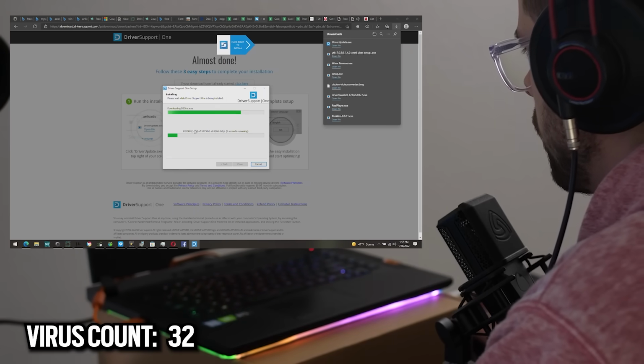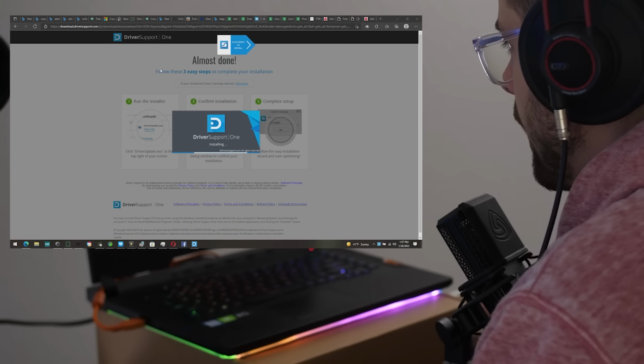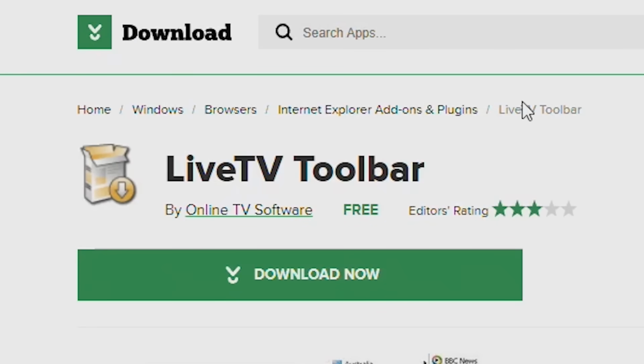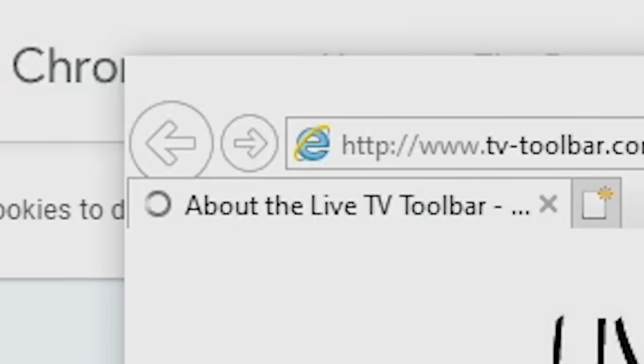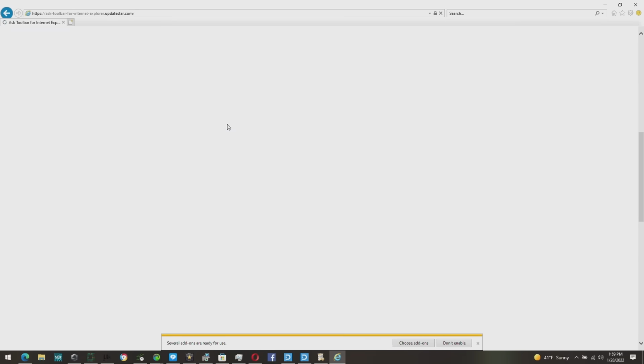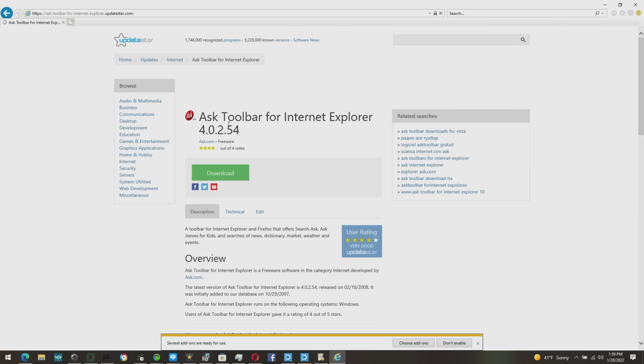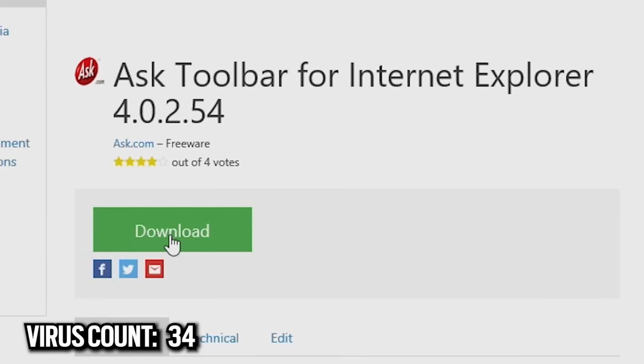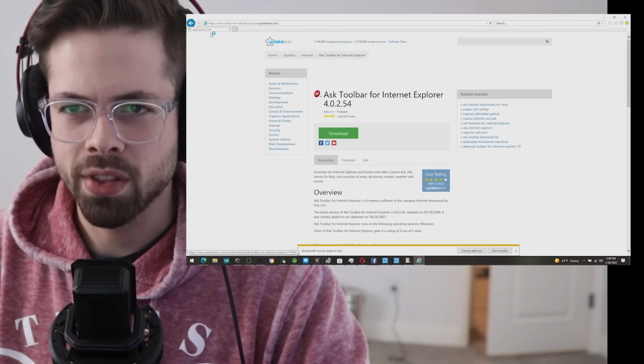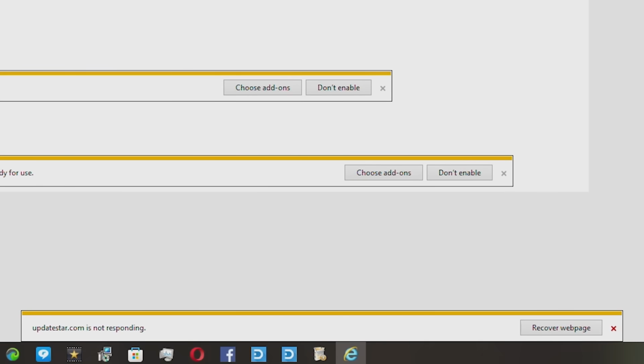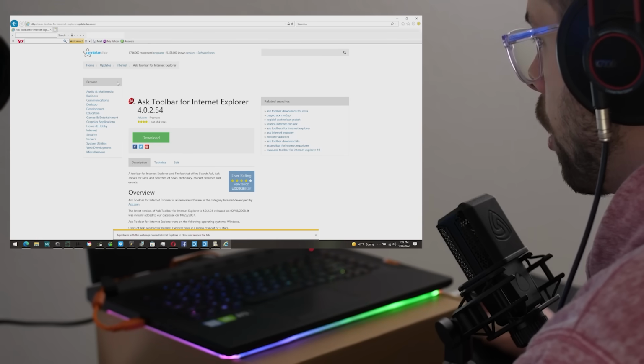Driver support. Install that. Oh, that's not good. That's probably fine. Live TV toolbar. Now that's nice. Excellent. Dude, did it just install old school Internet Explorer? Ask toolbar. Oh my gosh, it's like we're rewinding back in time right now. Oh, very nice. This just gives me flashbacks of things loading so slowly.